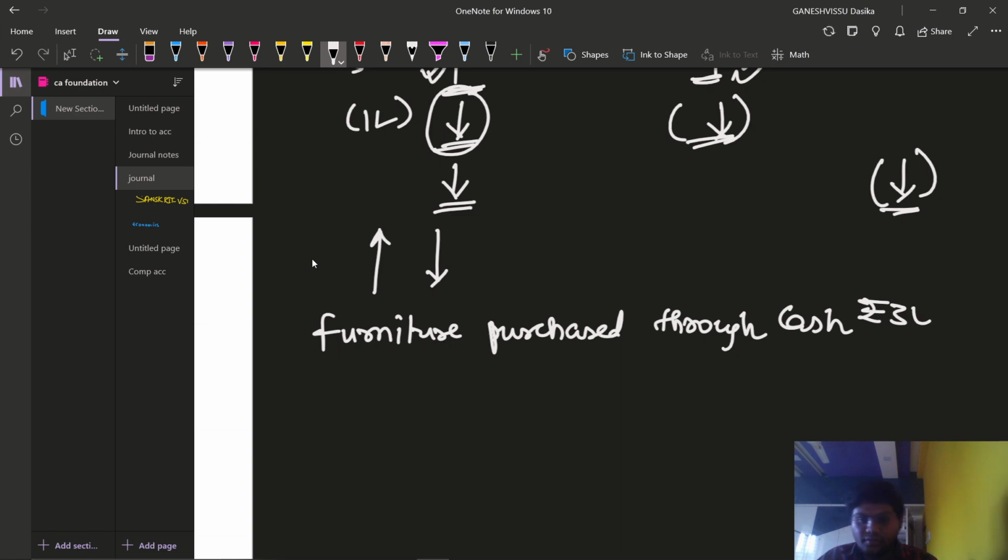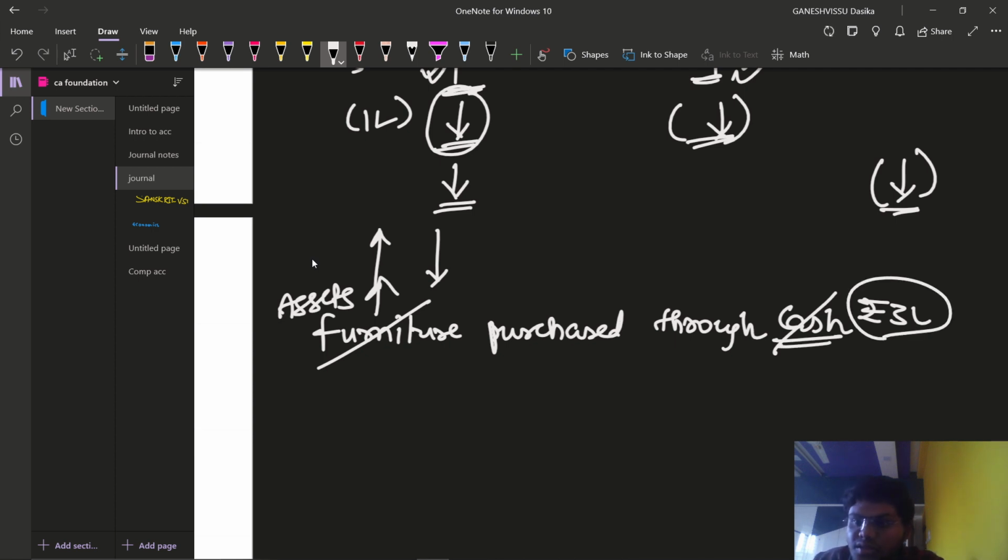Rupees 3 lakhs. Then can I say the furniture asset account has been increased, because one more asset is coming into the business, furniture? So can I say the assets account has been added now? Okay, then it is purchased through cash, in the sense that we are decreasing the asset account simultaneously by rupees 3 lakhs. Then my question is, will there be any difference in the asset balance? No. My question is, will there be any decrease or any change in the asset balance?